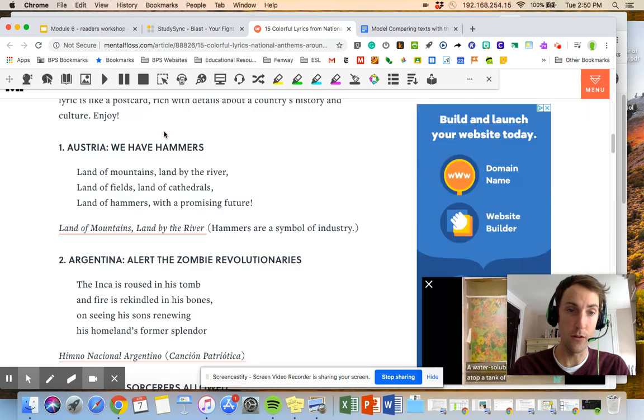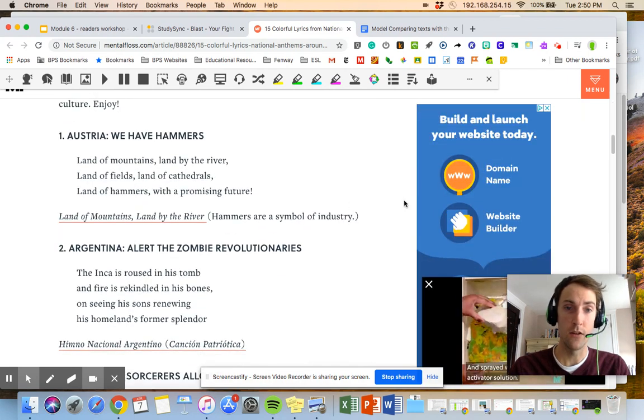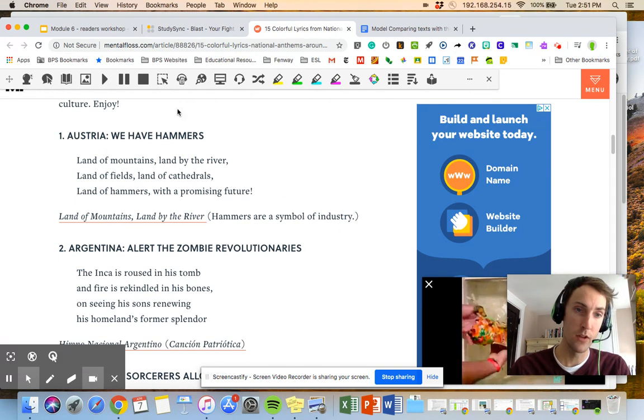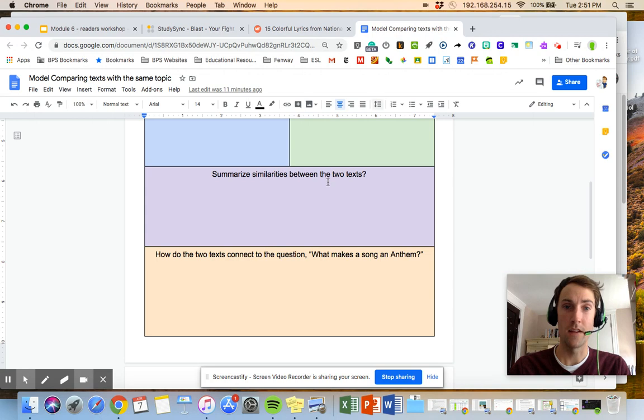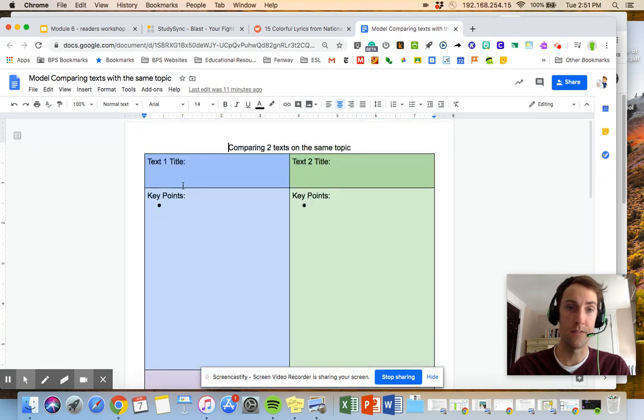And so what I want you to do is to read and to practice the annotation strategy that we learned yesterday. So maybe you choose a section of text and then you summarize it and you use your key ideas. That's going to help you when you come over here and you start to fill out the organizer.